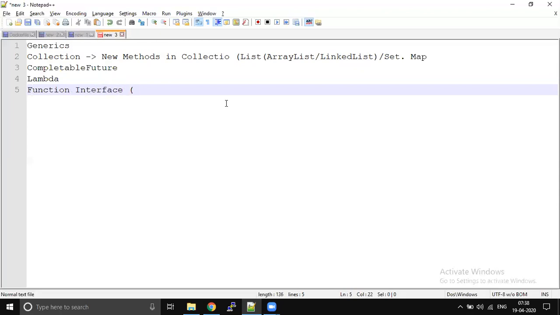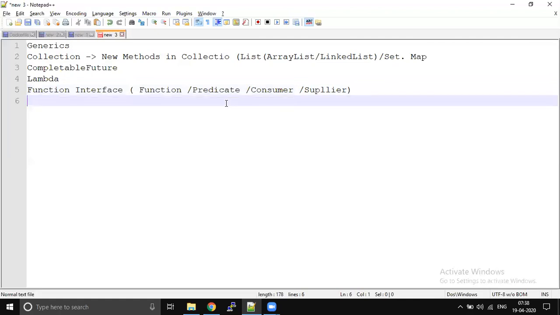I covered this, right? Function and Predicate. I also covered Consumer and Supplier. But I didn't cover BiConsumer, BiPredicate, BiFunction, or BiSupplier. So I expect you to go through all these versions of Bi. Bi is the same thing, but it accepts two parameters instead of one. That is the only difference.